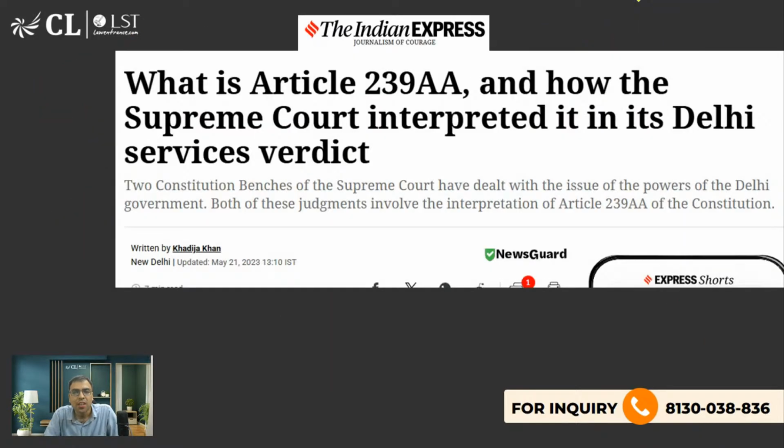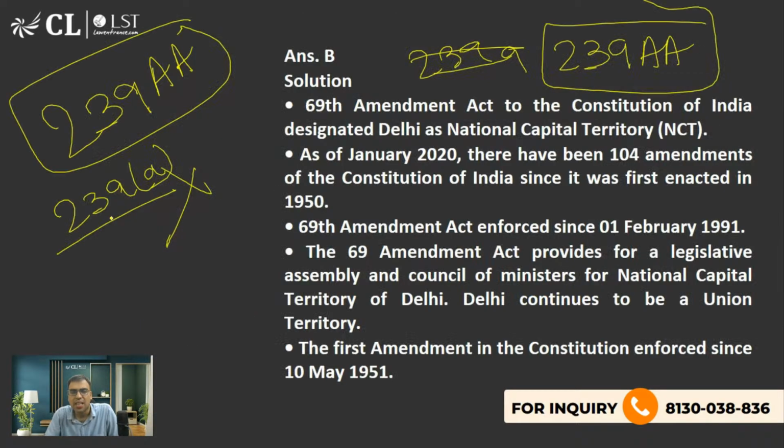हाँ, ठीक है. So ये एक ज़माने में काफी न्यूज़ में चला था, especially in the previous governments, जब Kejriwal was the chief minister, there were some conflicts with the lieutenant governor. So a lot of petitions were filed in the Supreme Court, है ना, one judgment after other judgment. So some frictions were there. उस टाइम पे काफी न्यूज़ में चला था. ठीक है. That is what you should know.